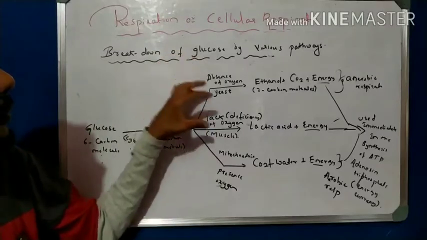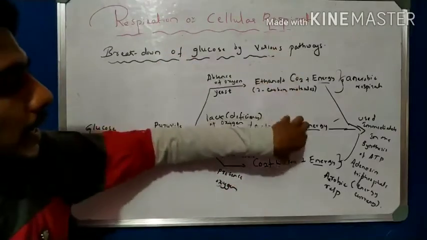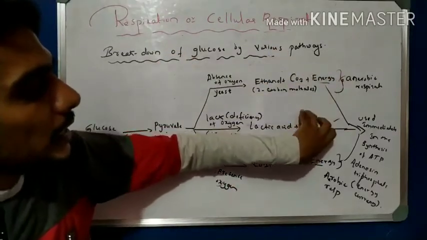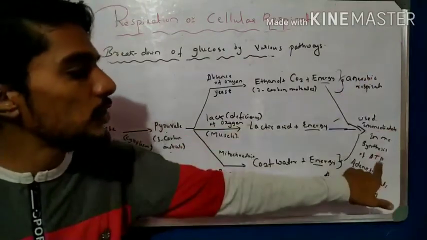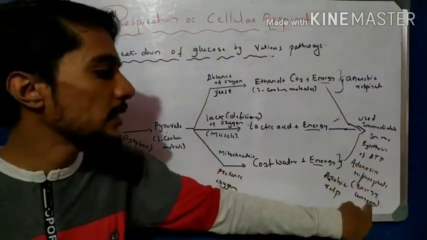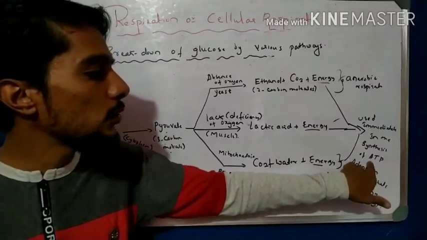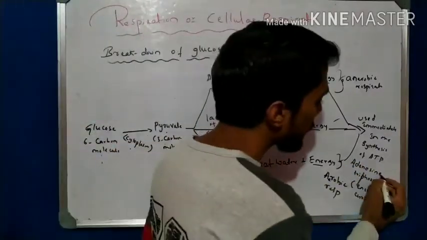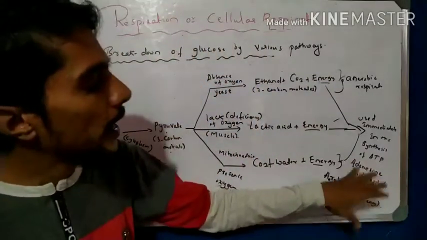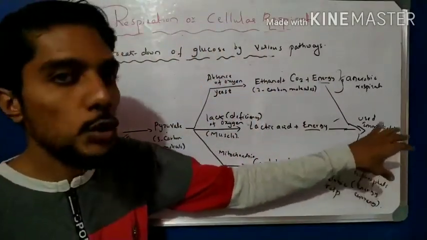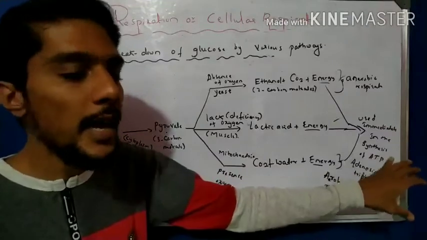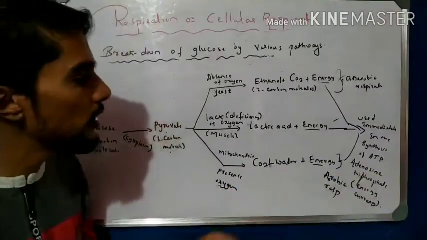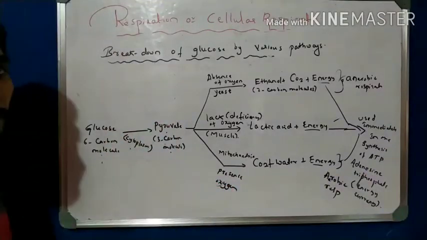One is absence, presence, lack, and then we form ethanol, lactic acid, and we form energy, and then that energy is immediately used in the synthesis of which type of energy? ATP. That is an energy currency, adenosine triphosphate, and this adenosine triphosphate is stored in the cell in mitochondria as an energy currency. So these are very important points you have to remember.